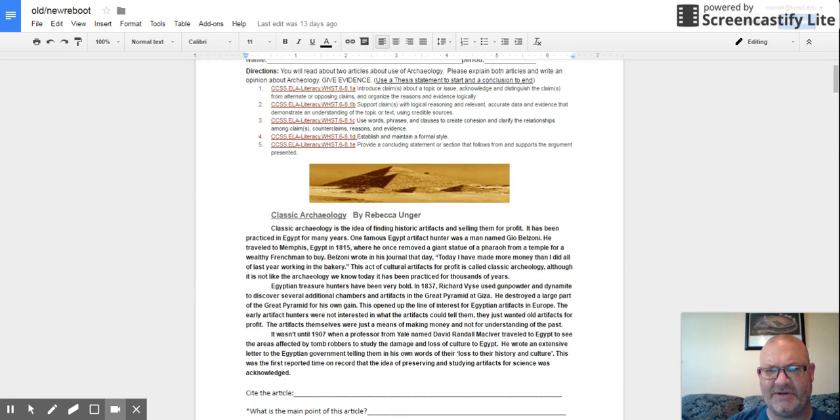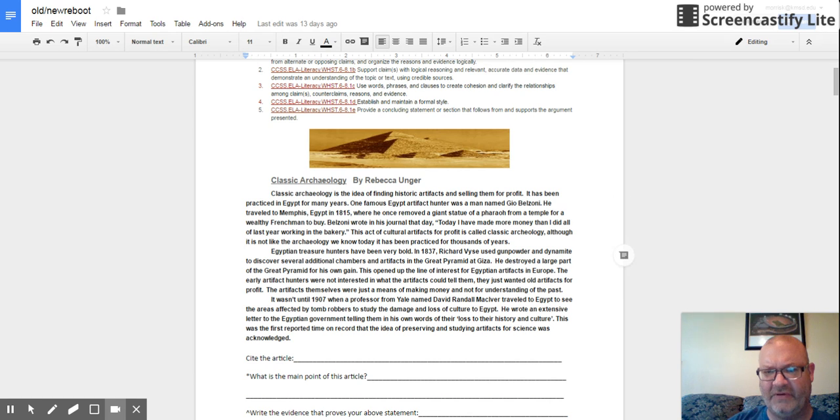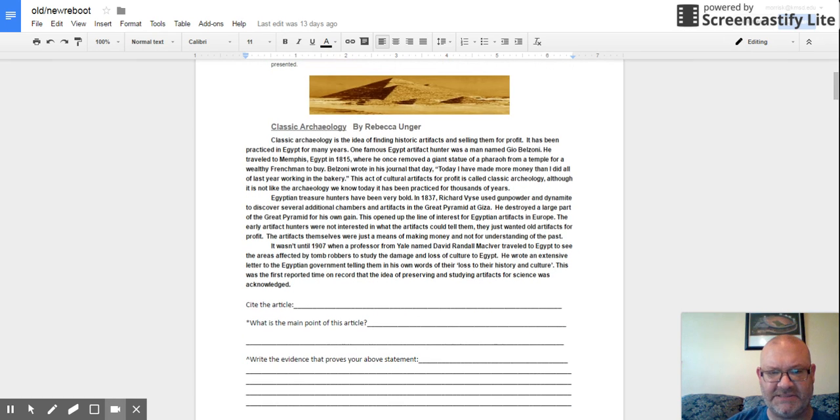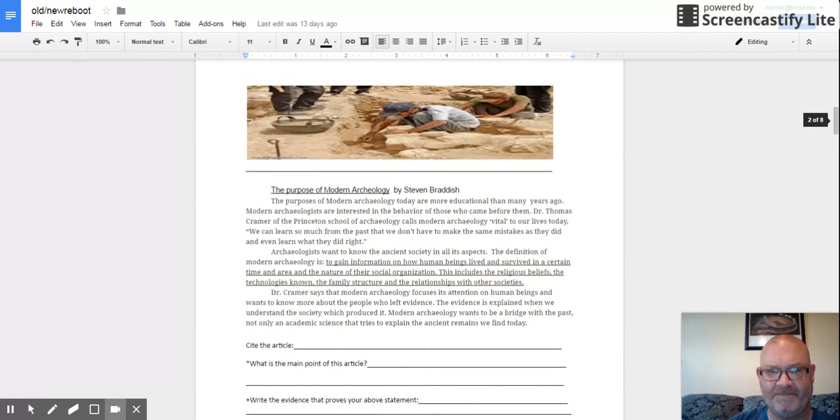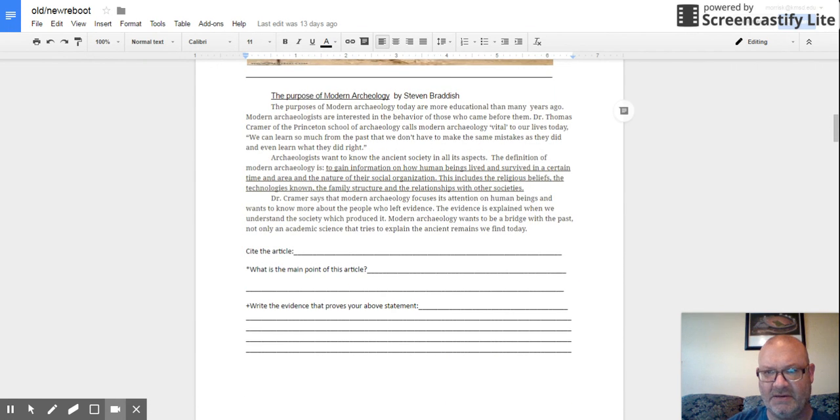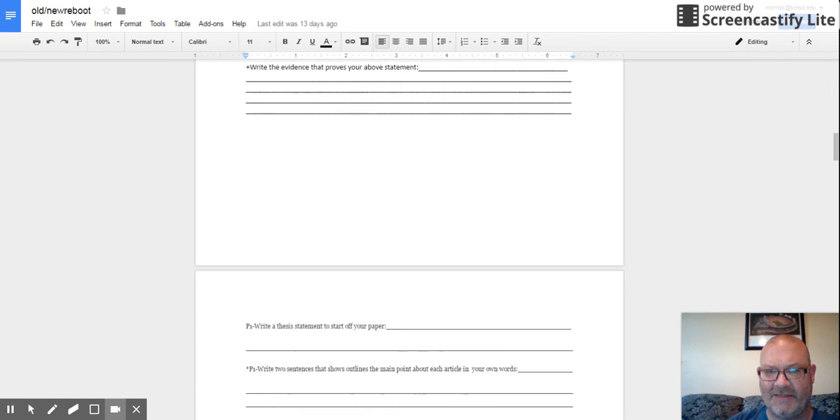So let's see in retrospect. I got 3 paragraphs with 15 words or less, right next to it, summarizing. I have my citation, article title and citation. I have my main point. I have my 3 evidence pieces supporting this, which is basically my 15 words or less for each paragraph. I did the exact same thing here: annotated notes, and I have my citation, my main point, and my 3 bits of evidence supporting it, and then I plug everything in.